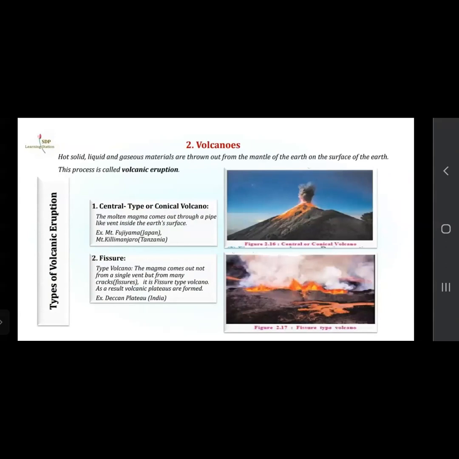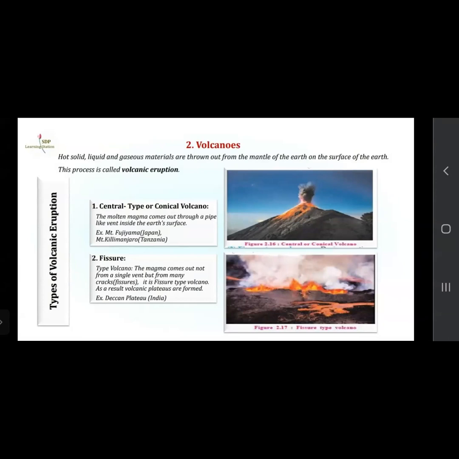Now volcanoes. Hot, solid, liquid and gaseous materials are thrown out from the mantle of the earth on the surface of the earth. This is called volcanic eruption. So when the hot, solid, liquid and gaseous materials are thrown out from the mantle of the earth, means from the interior part of the earth, that is mantle, it is thrown out on the surface of the earth. So that is nothing but volcanic eruption.